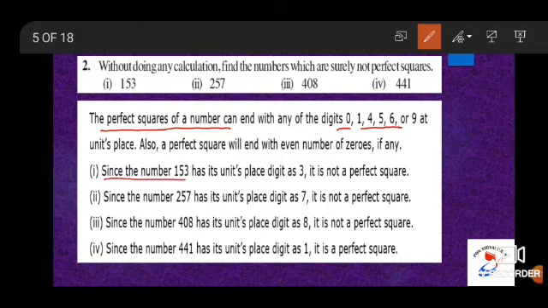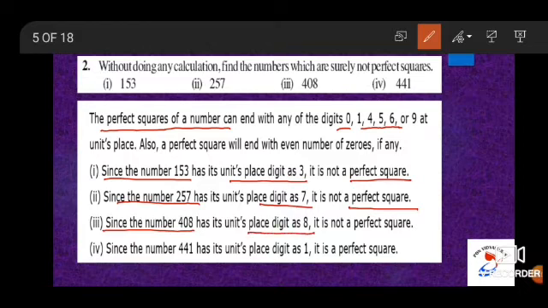So for subdivision 1, it is 153. Since the number 153 has its units place digit as 3, it is not a perfect square. Question number 2, it is 257. Since the number 257 has its units place as 7, it is also not a perfect square. Question number 3, since the number 408 has its units place as 8, it is also not a perfect square.